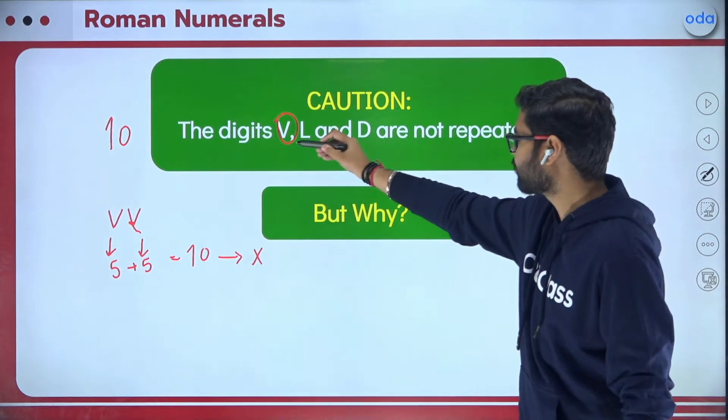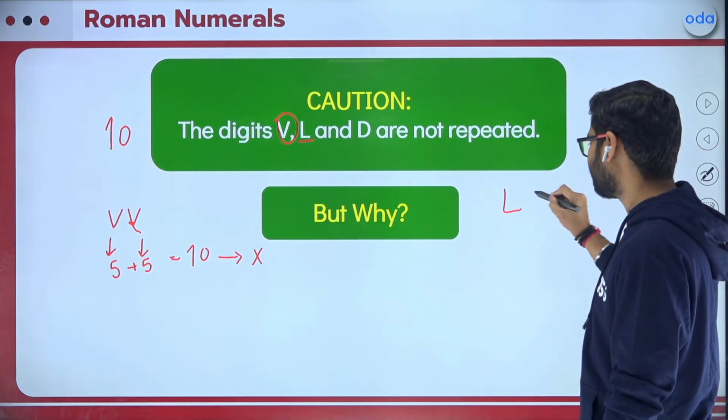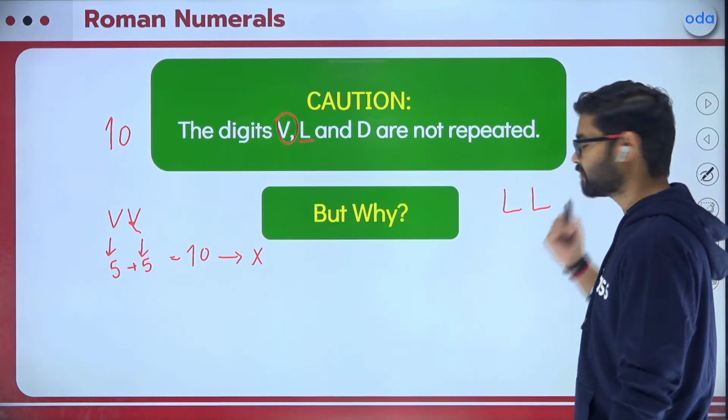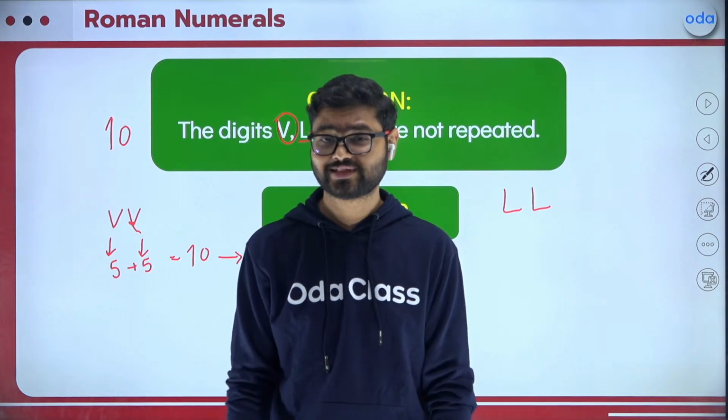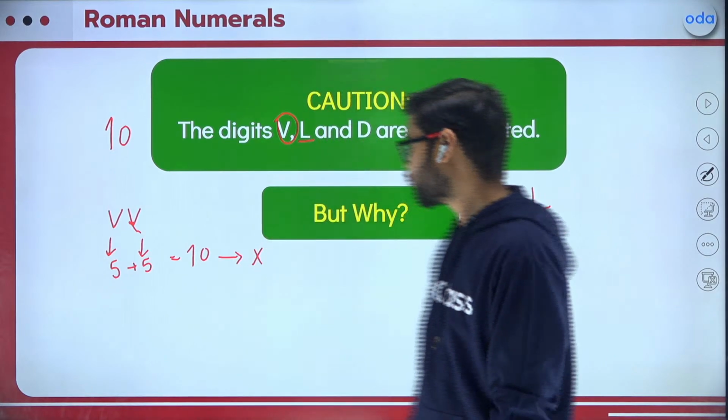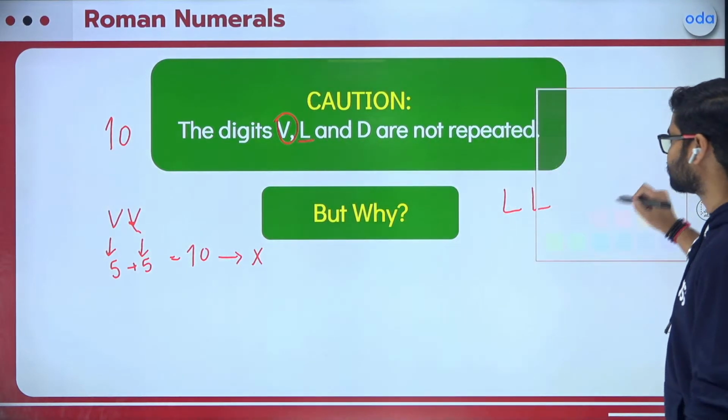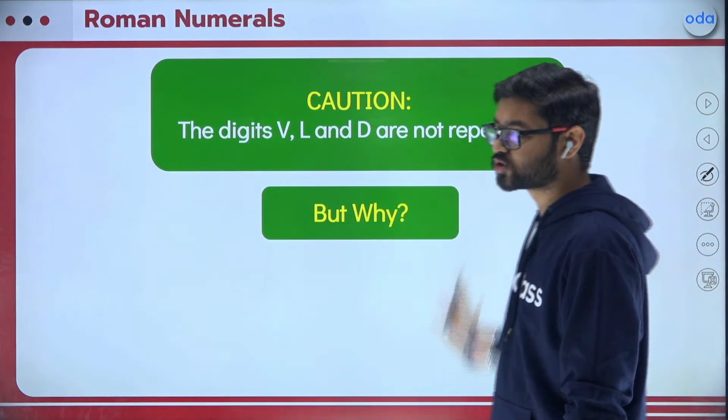Similarly, if I talk about L, L is 50. If I write this 2 times, LL, it becomes 100. We already have a symbol for 100, which is C. So that is why remember this point, that V, L, and D are not repeated.